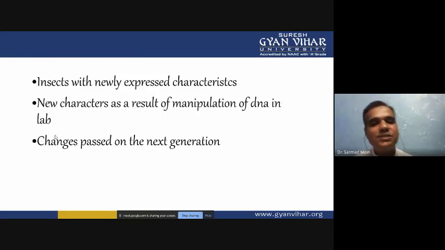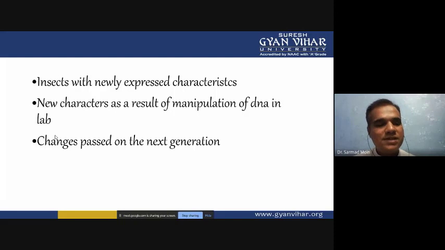And we can control the insect with newly expressed characteristics. The new characters are a result of manipulation of DNA in the lab and change passed on to the next generation. So these three things are very important. First, we have to express the genes, and for the gene expression we have to transfer the gene. So the gene should be successfully integrated into the insect cells or insect genome, and after successful integration it should be expressed as a transgenic protein.